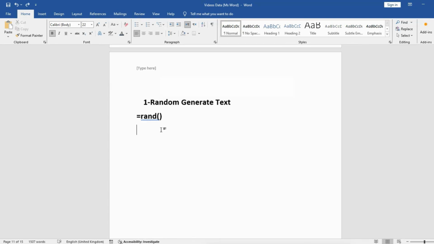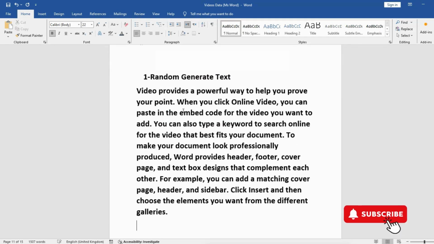I can even specify the number of paragraphs I want and the number of lines within the paragraph as well. So equal to RAND, start of bracket. I just want one paragraph, comma, and I want 6 lines within that paragraph. Go after the close of the bracket, press enter. Now it gave me just one paragraph, which has the lines I specified. Control Z to go back.